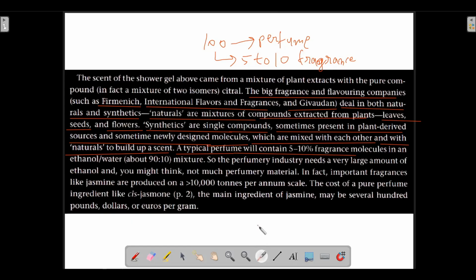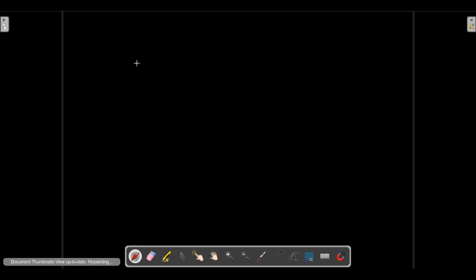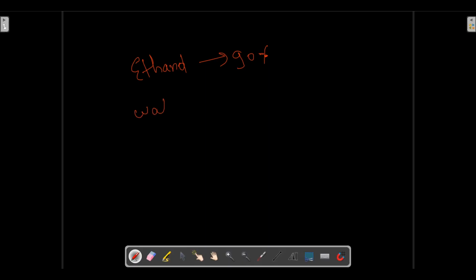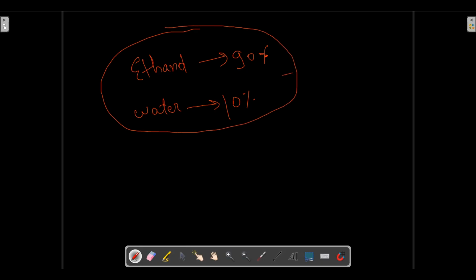And how are these fragrance molecules dissolved? They are dissolved in an ethanol water mixture. Ethanol is taken 90% in perfumes, and water is taken 10%. This mixture is used as a solvent.